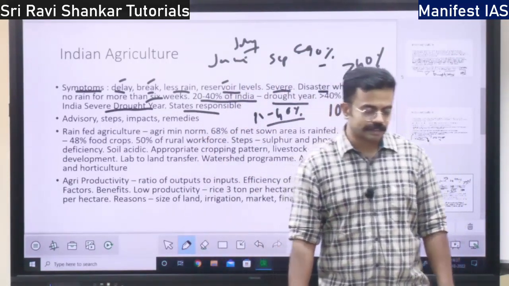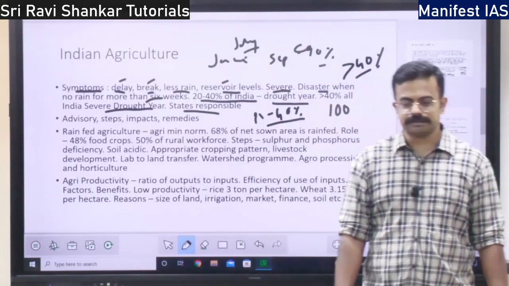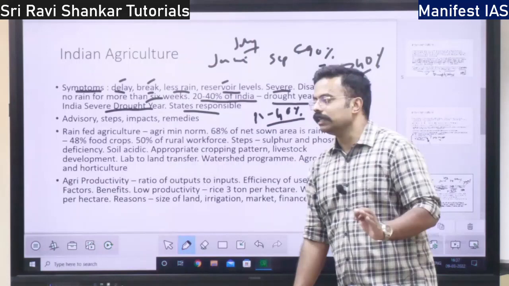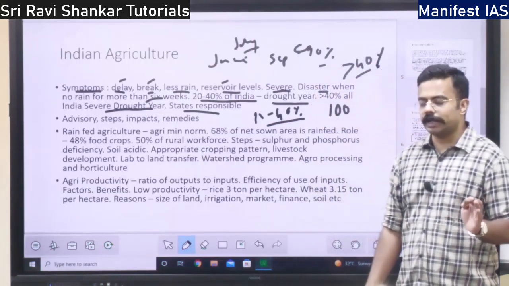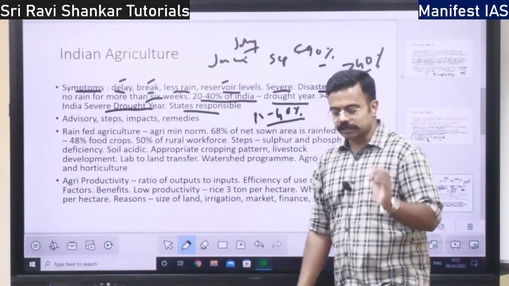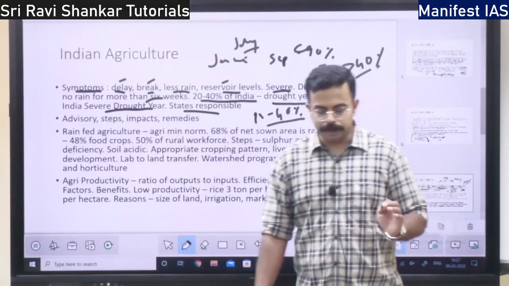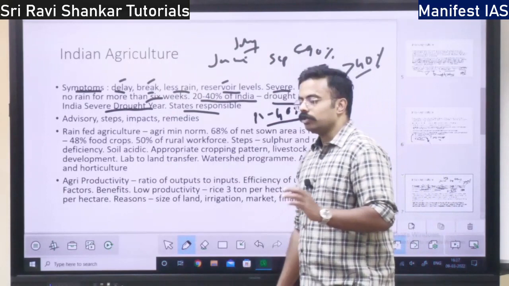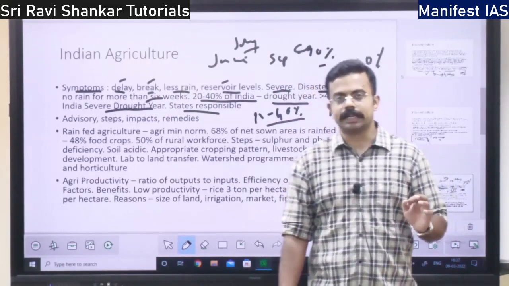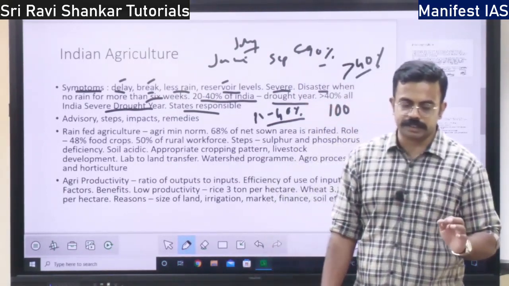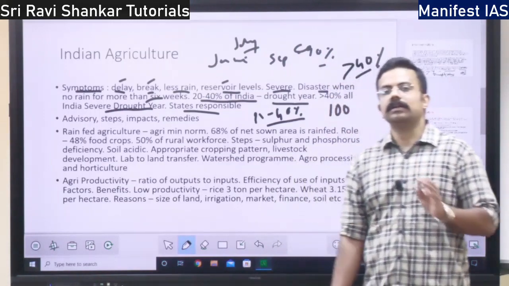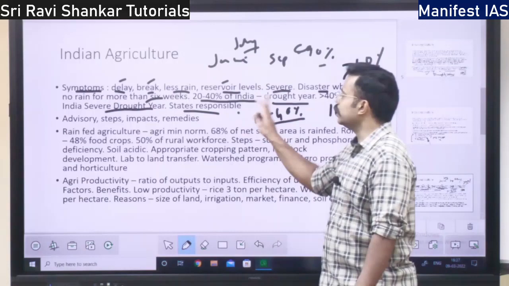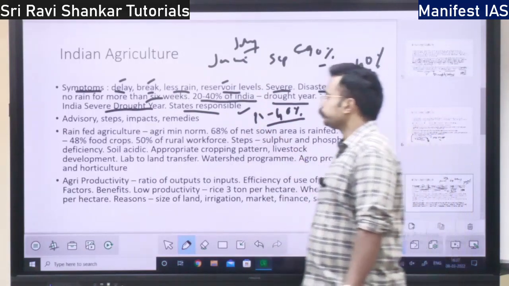Drought, though the National Disaster Management Authority has little role, and IMD also has little role. Primarily it is the Drought Prone Area Development Program, DPAP, also called DPADP. This program is conducted by the central government, but the major responsibility with respect to managing drought is with the states, right?